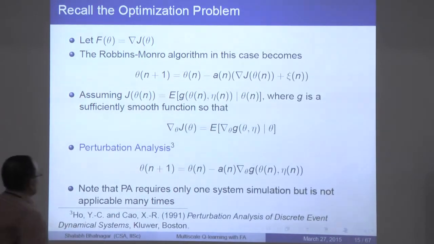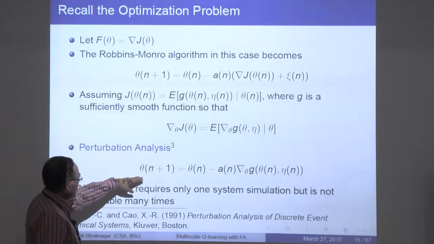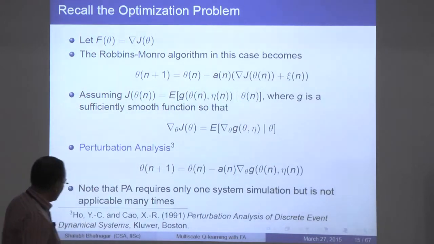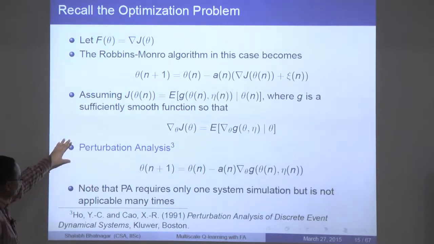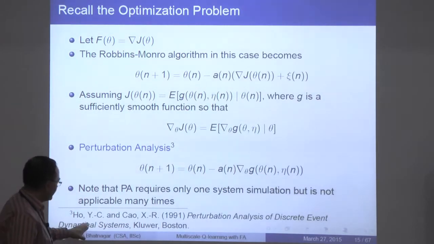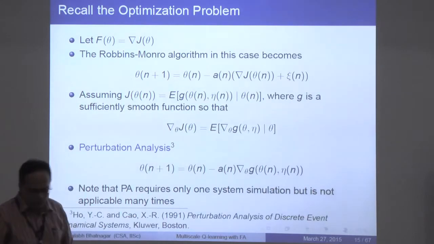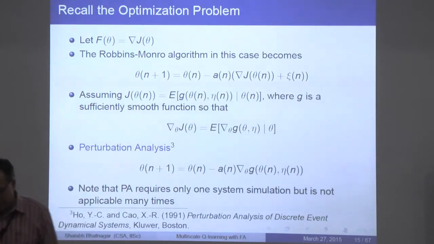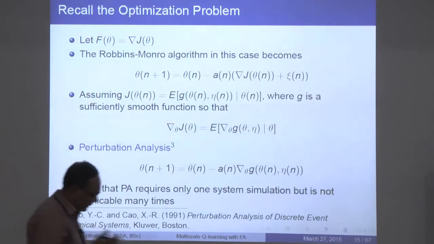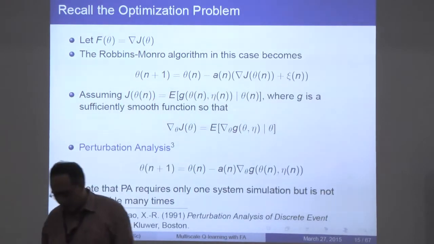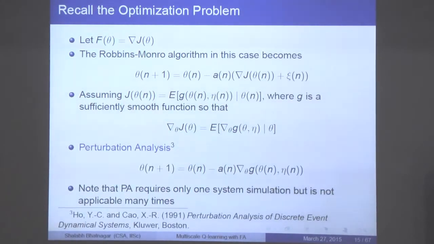For those systems, perturbation analysis is a technique that has been commonly employed. If you want to learn more about perturbation analysis, here is a good reference by Yu-Chi Ho and Xi-Ren Cao on perturbation analysis of discrete event systems, even though this is a fairly old reference, from 1994 or so. More newer references are by Cassandras, who has had a more recent edition of his book in the early 2000s. So what this suggests is the following.